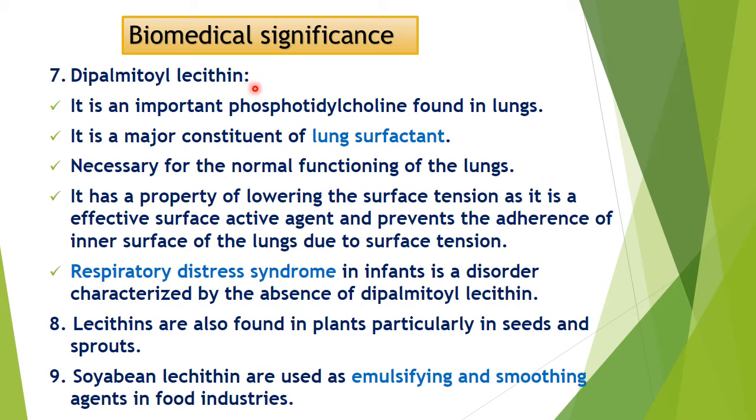Then dipalmitoyl lecithin, it is an important phosphatidyl choline found in lungs. This is the important lecithin that is found in lungs. It is a very good lung surfactant. It is very necessary for normal functioning of lungs. It has the property of lowering the surface tension, and it is an effective surface active agent and prevents the adherence of the inner surface of lungs due to surface tension. Then respiratory distress syndrome in infants is due to the absence of this dipalmitoyl lecithin.